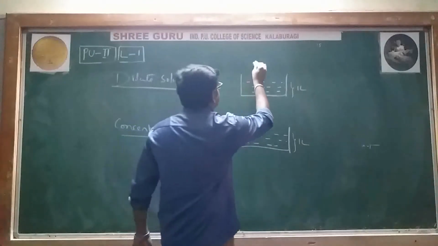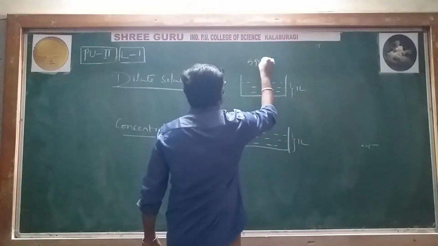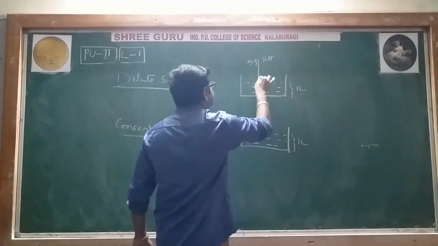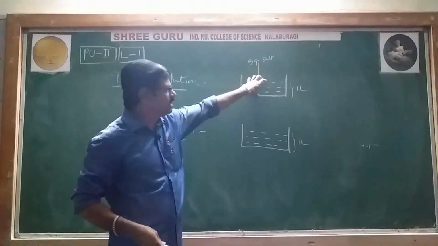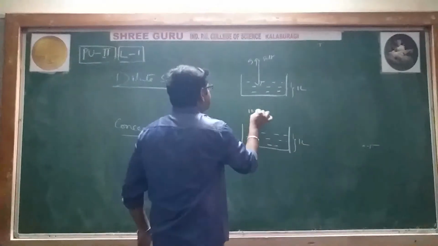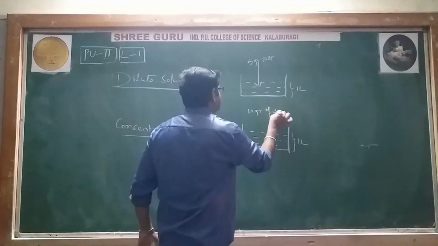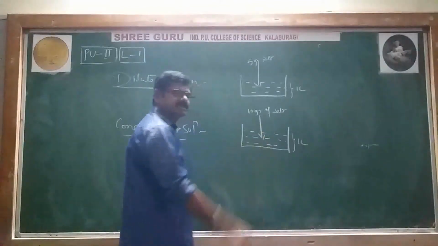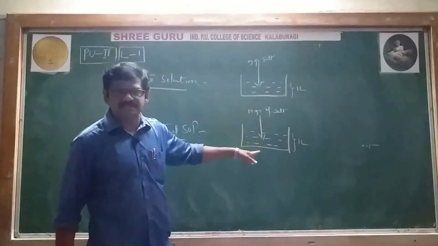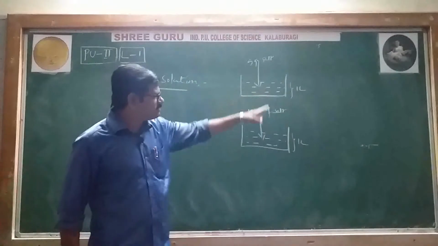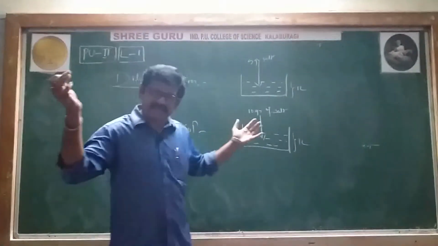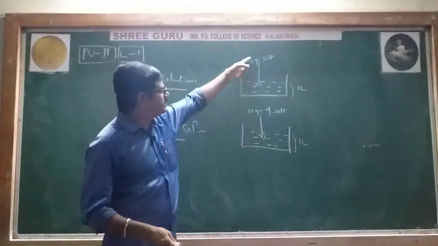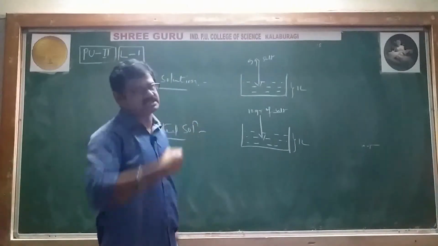Here I have added 5 grams of salt to this 1 liter of water, and by stirring you will get a solution. Here I have added 10 grams of salt in the same 1 liter. Remember, solvent quantity has not changed, and the solvent quantity is more compared with the solute in both cases.